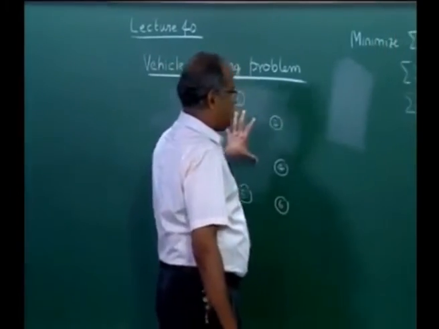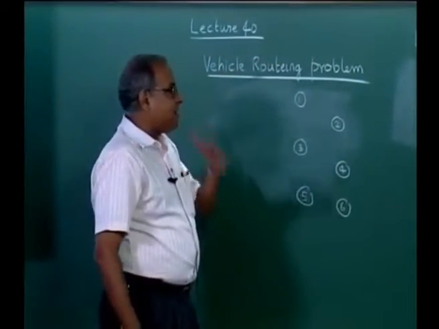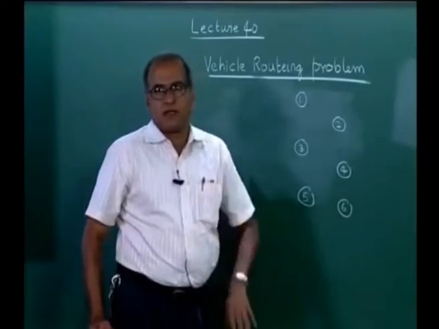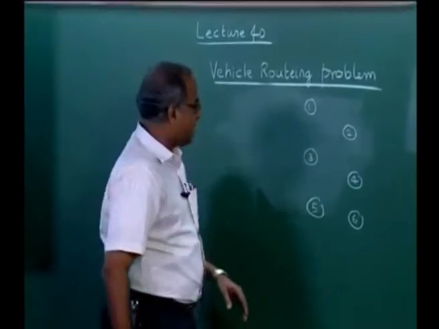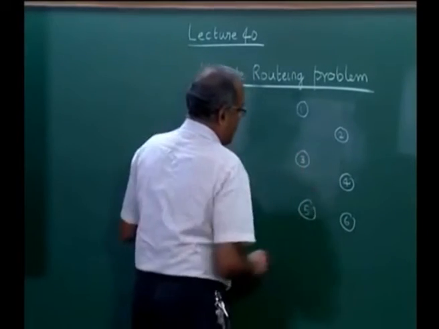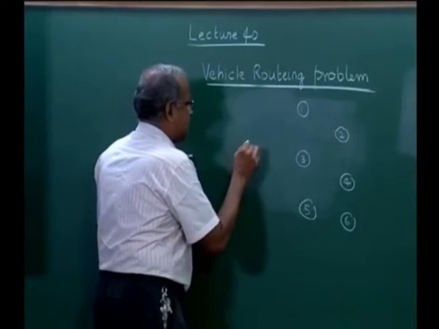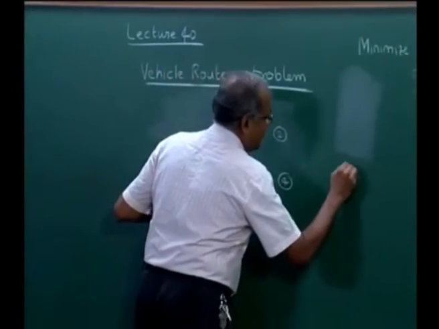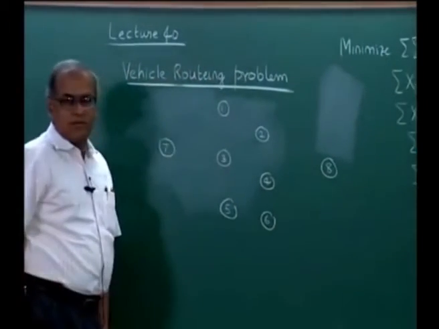So, we will have the depot and 6 customers. So, the distance matrix is a 7 by 7 matrix. We will now call a 7, which is called the start node, and then we will have an 8, which is called the destination node.